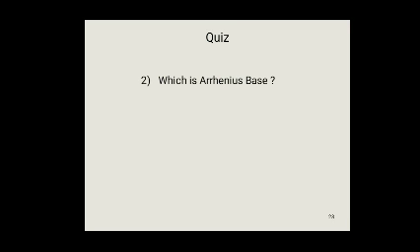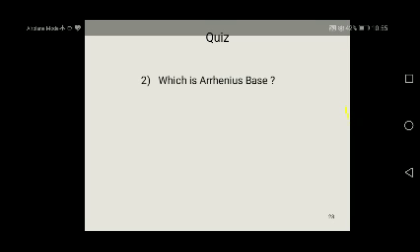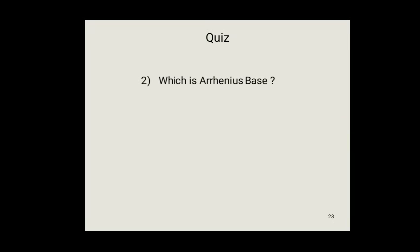Which acts as an Arrhenius base: ammonia, NH3, calcium oxide, sodium hydroxide, or HCl?